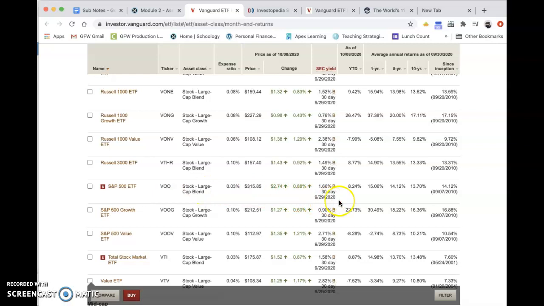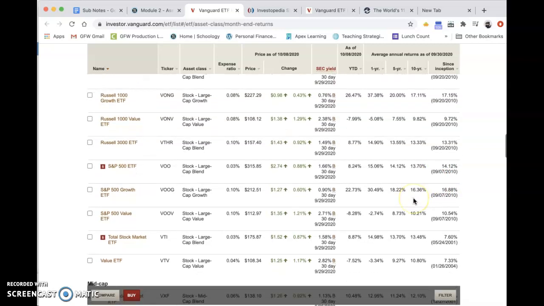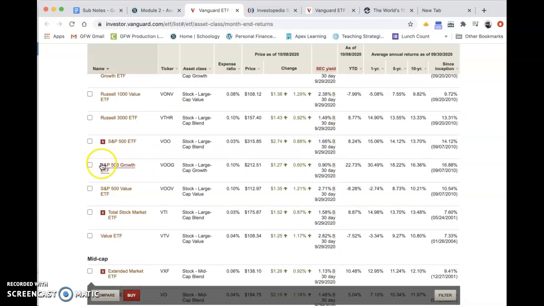If you can come over and see how these have performed, 16% return since it started back in 2010, 14% since it started. So all the estimates I've been giving you have been 7%. This has doubled the industry average, and that's over the last 10 years. So any money you invested 10 years ago per year would have been earning 14%. And if you look at the S&P 500 on the growth, 16.88% since its inception. So just outstanding returns for your money. This is the ticker symbol.